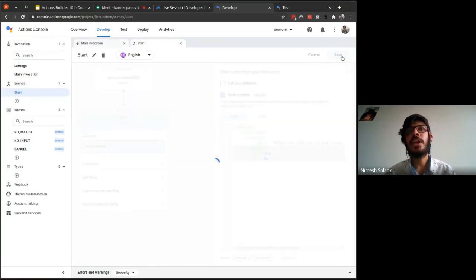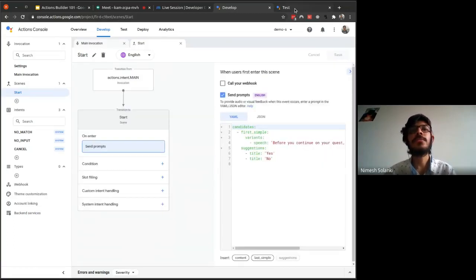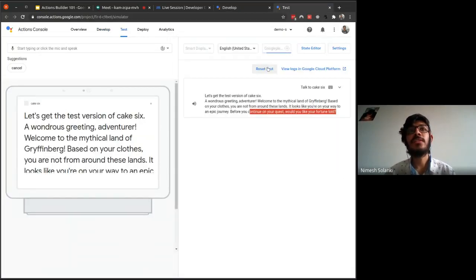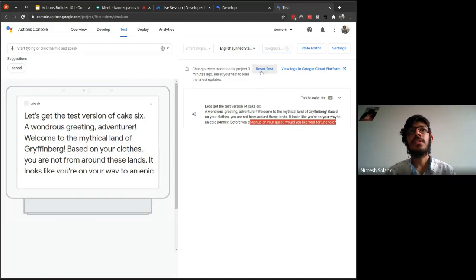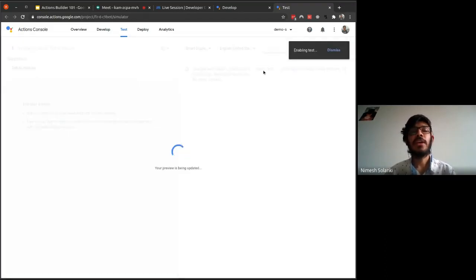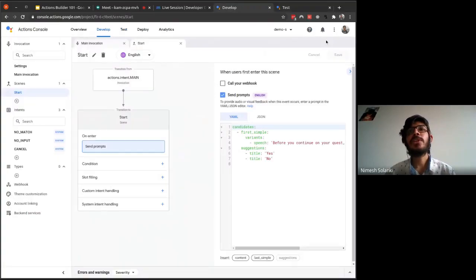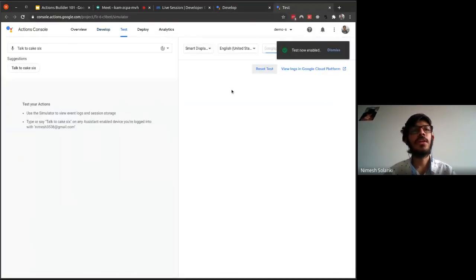Let me save this and quickly show you how it looks. So once that is saved, please make sure that again you reset this. Before continuing, every single time, please make sure that you reset the test. And also make sure that you have already saved this. So far, you have saved your progress. So once the test is enabled, we can invoke the action again.